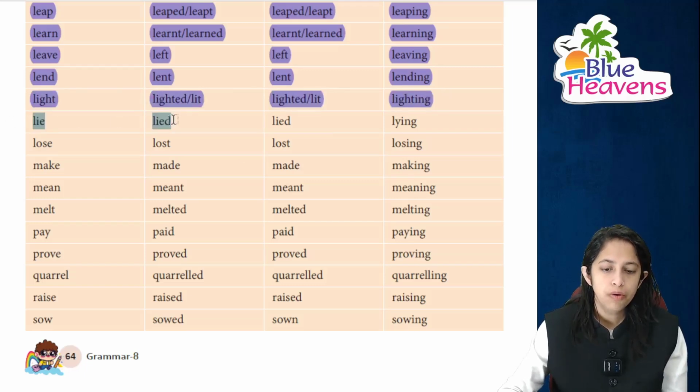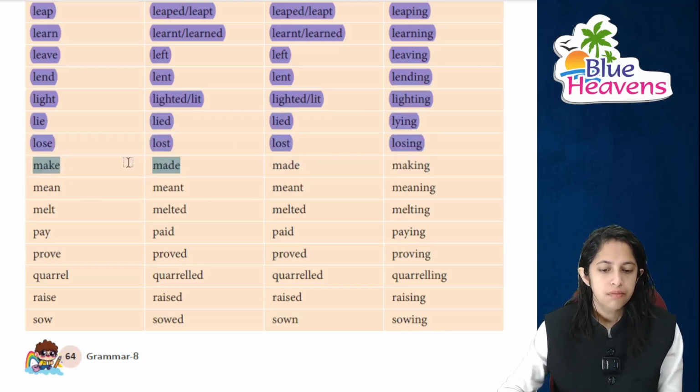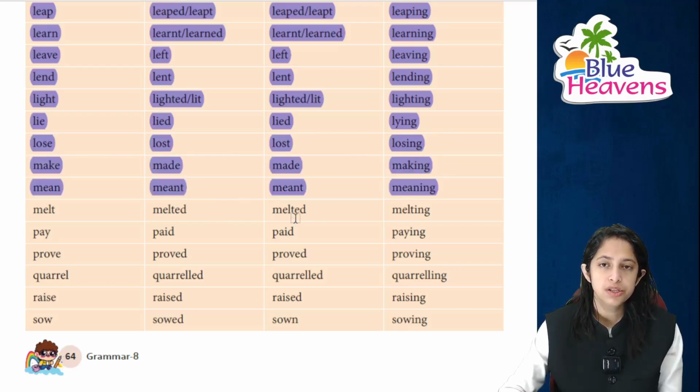Lie means jhoot bolna, lied and of course it's lying. Lose ka, lost, lost and losing. Please mark it important. Make ka, made, made, making. Please again mark it important. Mean ka, meant, meant and its meaning.